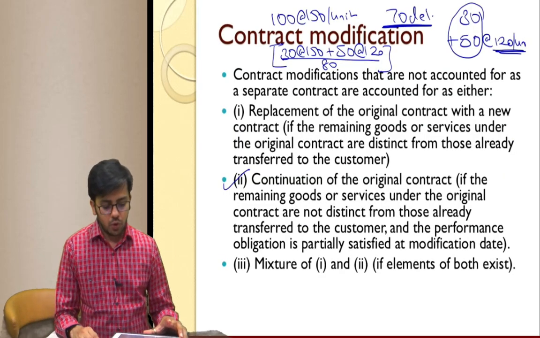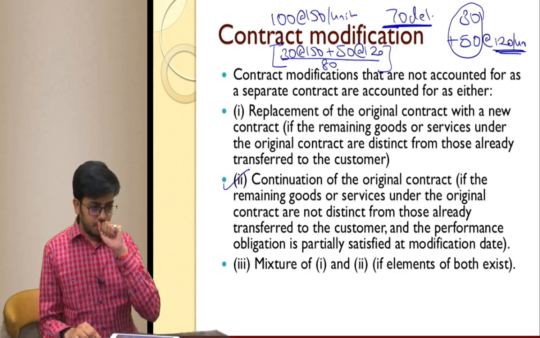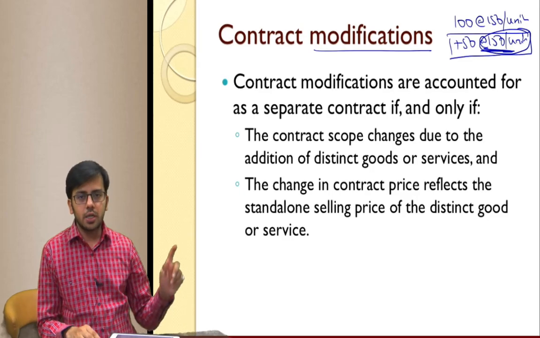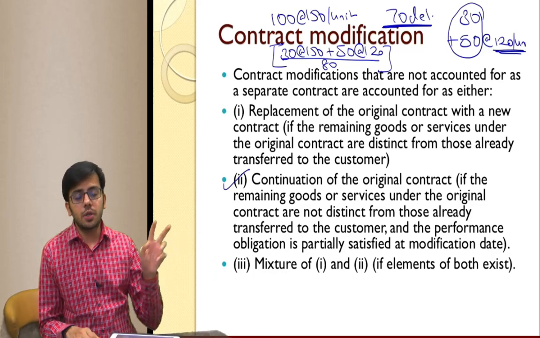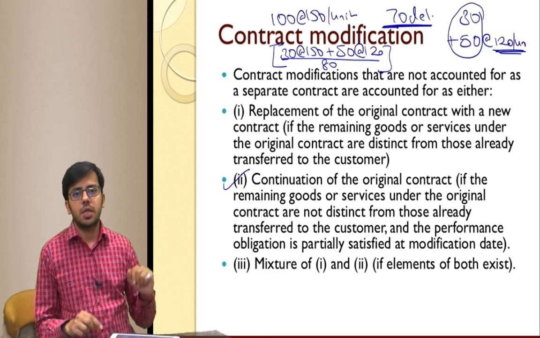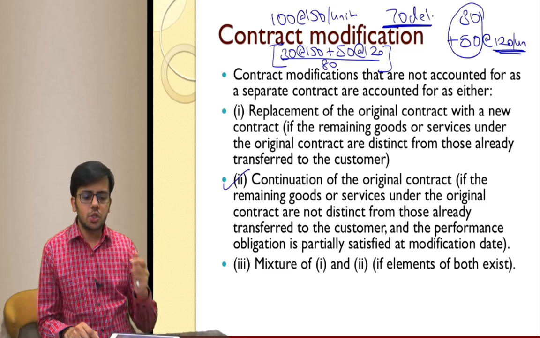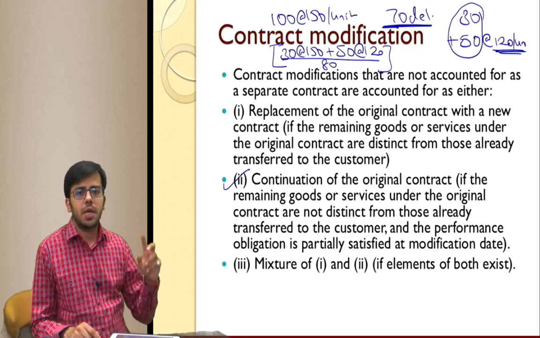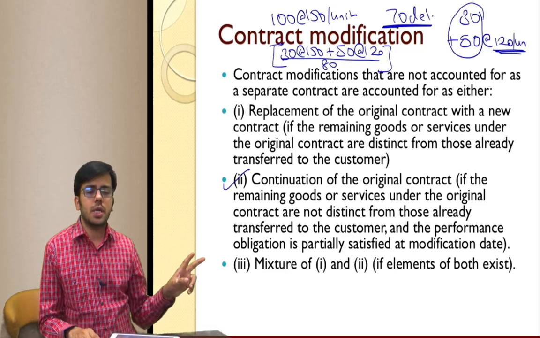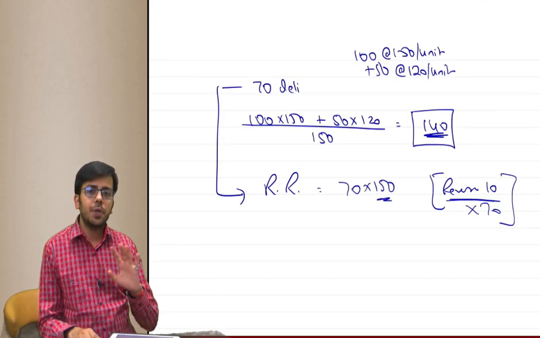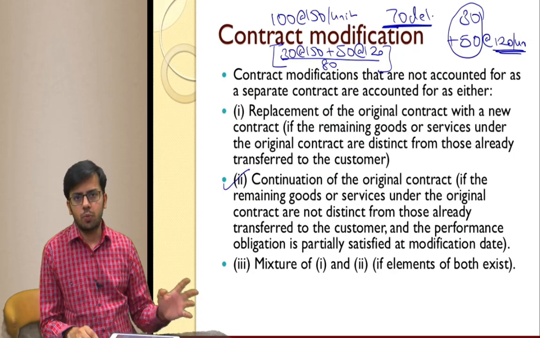So remember, we are talking about 3 cases. If they are distinct, they are counted separately. If they are not distinct but the standalone selling price reflects the fair value, they are counted separately. If the standalone selling price does not reflect the fair value, but the goods are distinct, they are accounted as per the first point: the remaining goods multiplied by price to be received plus new goods multiplied by price to be received, divided by total number of goods. But if these are not distinct, then they are accounted in this pattern: complete the original contract plus the new contract for the total price, and then we recognize the revenue. I hope it is clear.